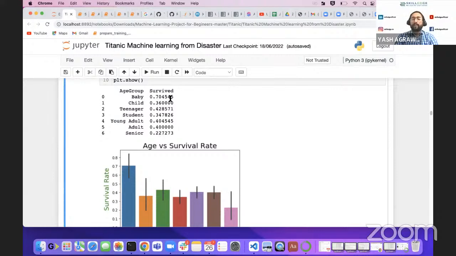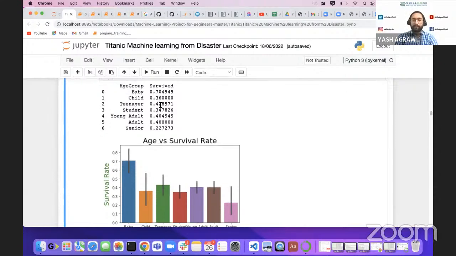Now babies have a higher survival rate. The reason? Along with females, we have seen boats were filled with babies too. Females were carrying those babies, right? So that's why babies have a higher survival rate.